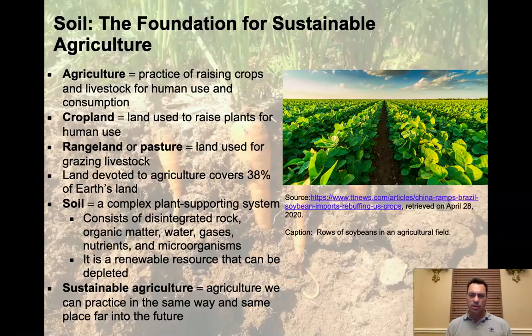And what is it that they're actually doing out there? Is it the plants? Is it the animals? Well, it's actually the soil which is driving people there. So soil is a complex plant supporting system. Consists of disintegrated rock, organic matter, water, gases, nutrients, and microorganisms. And it's a renewable resource that can be depleted if it's abused.